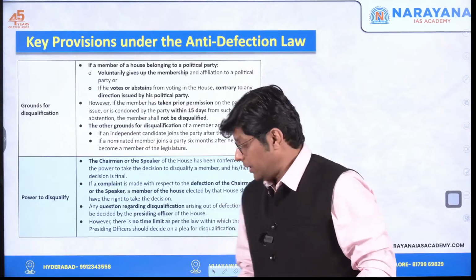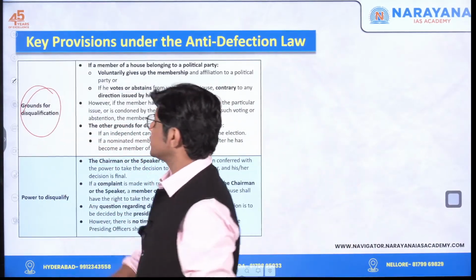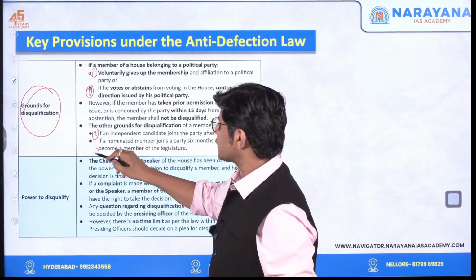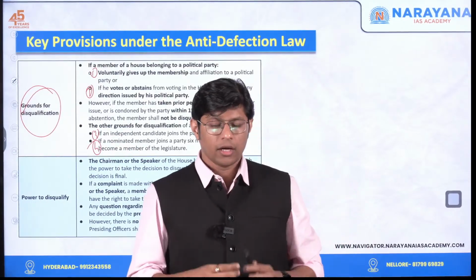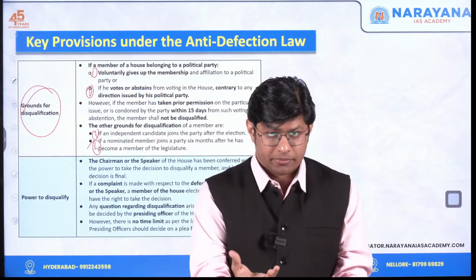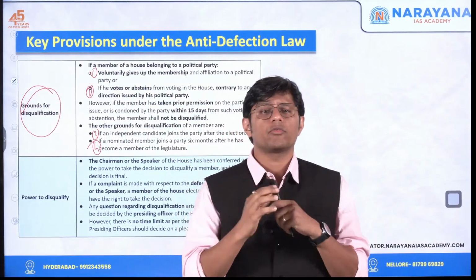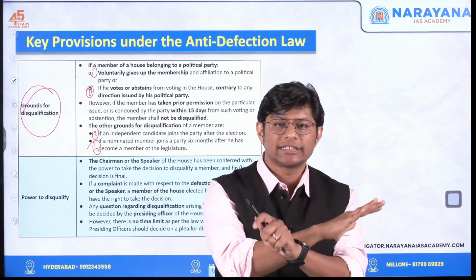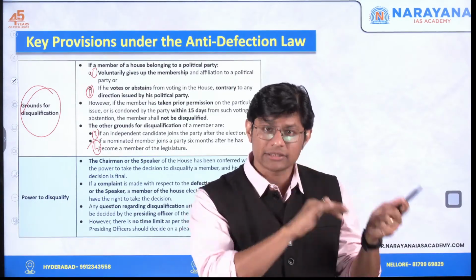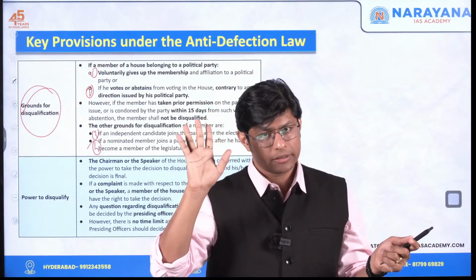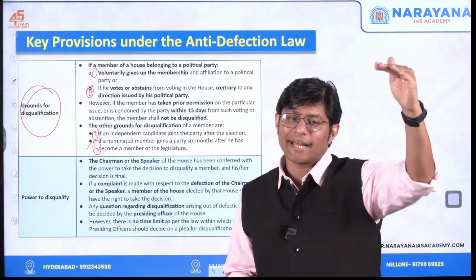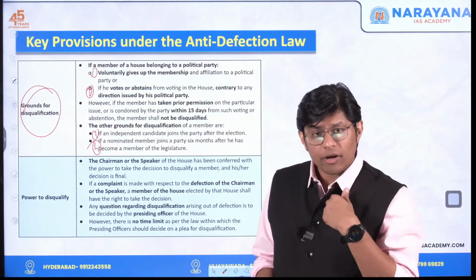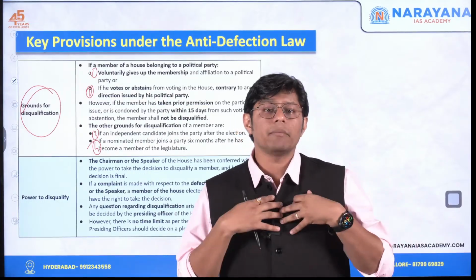Now, here we'll understand the grounds for disqualification. So, 1, 2, 3 and 4. These are the 4 grounds. The first ground, voluntarily giving up the membership. Let's say I am a member of the Congress. I say I do not want to be a member of Congress. I want to join BJP. Which means now my membership will be disqualified. I won't be a part of the Vidhan Sabha or Parliament. This is applicable to both Parliament as well as the state legislative assembly. So, if I give up membership of one political party and join another, my membership will be gone.